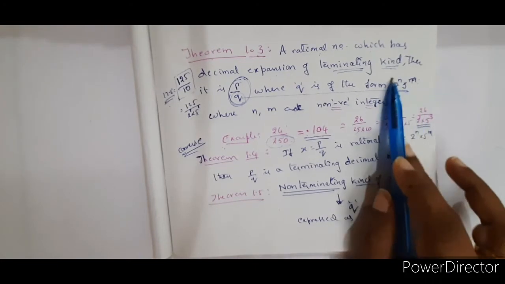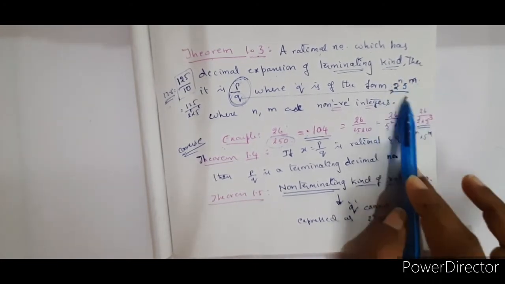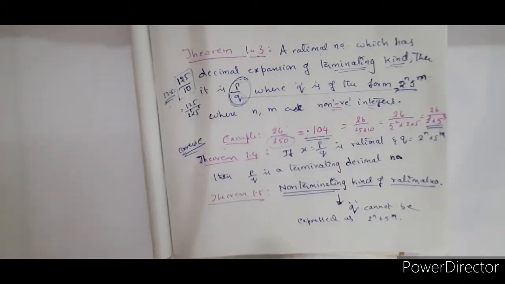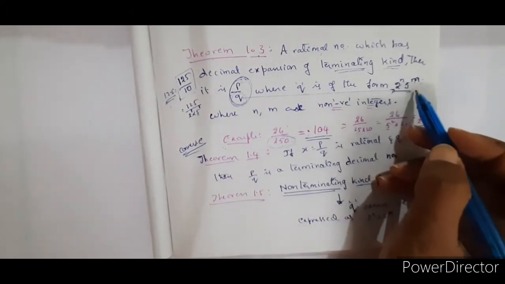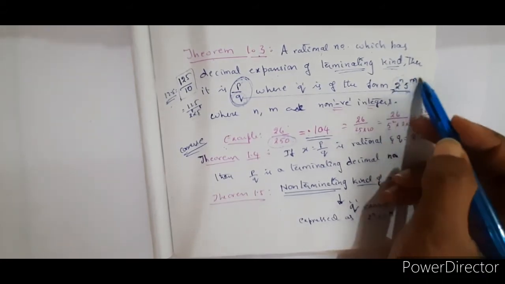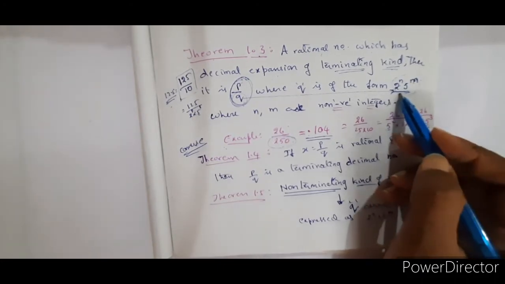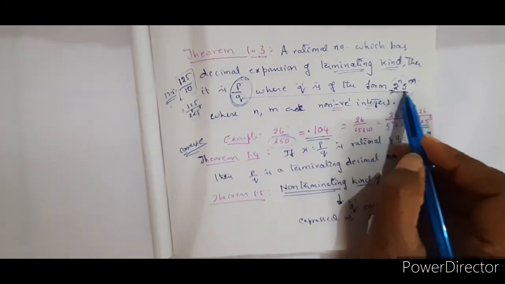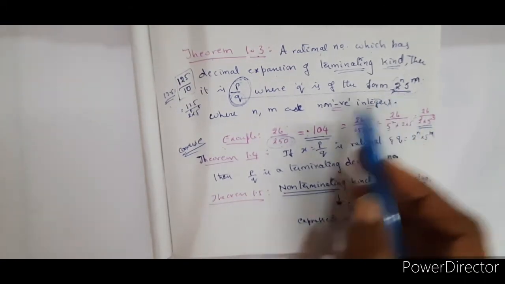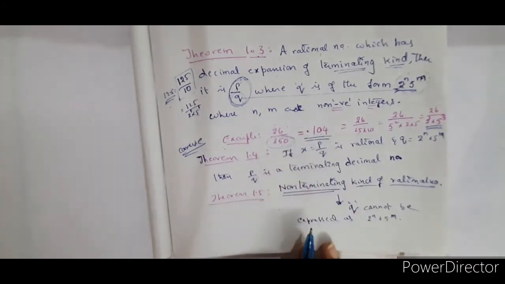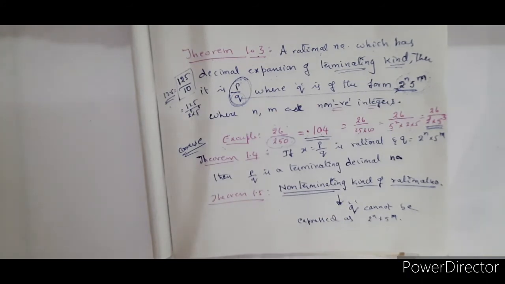If your denominator reduces only into this form, that means there should not be something like 3 power 1, and neither 2 nor 5 should be missing, then automatically you can say that the fraction gives a terminating decimal number. Clear? Such questions will be asked based on this theorem.